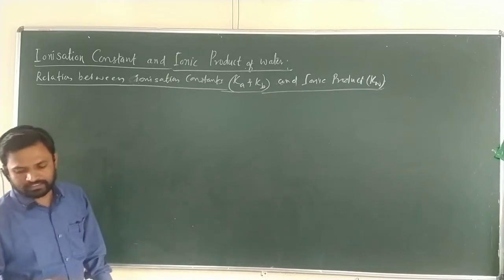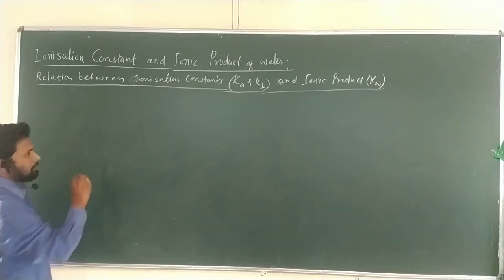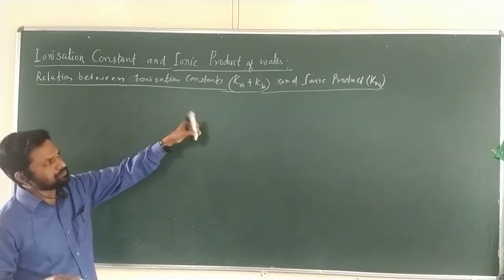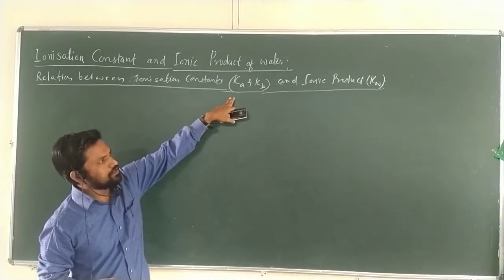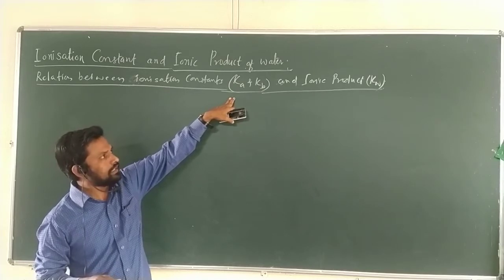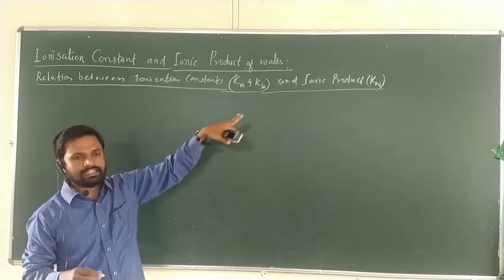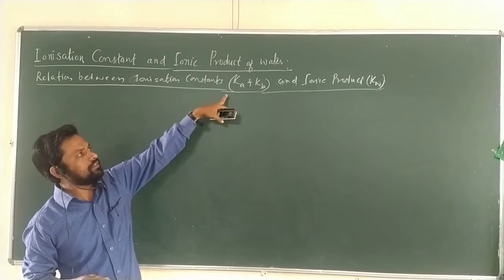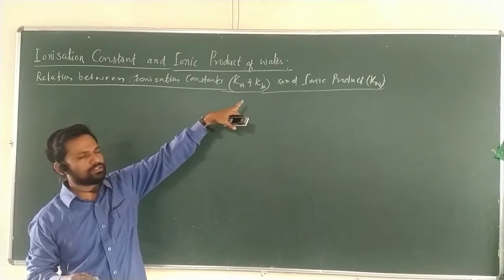Okay. Now let us consider an example of how to derive the equation Kw equal to Ka into Kb. We have to prove that the ionic product of water is equal to the multiplication of Ka of the weak acid and Kb of the weak base.